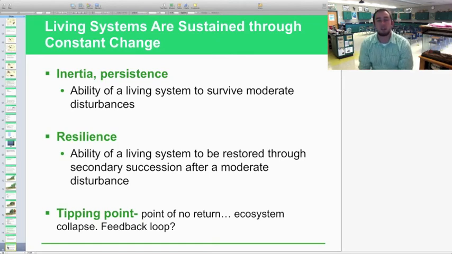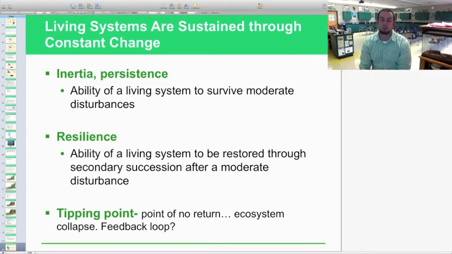Living systems are sustained through constant change. We call this inertia or persistence. This is the ability of a living system to survive moderate disturbances like forest fires, grass fires, things like that. It might set it back a little bit, but it's still going to persist towards that climax community. Another term you might want to know is resilience, which is the ability of a living system to be restored through secondary succession after a moderate disturbance. So not only is it going to be persistent and keep going, but it's also going to be resilient. It's going to bounce back pretty quickly through secondary succession. It's not going to take very long.